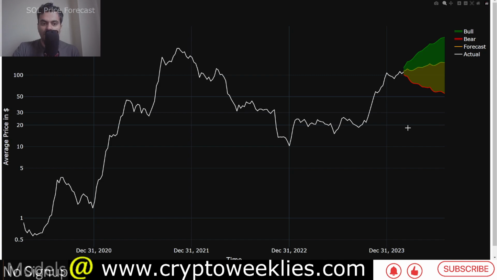But the purpose of these AI based forecasts is, again, not financial advice, but to see what is a theoretical ceiling and what is a theoretical floor if the market were to move in either direction. And again, the confidence level is 70% because we only consider one standard deviation move to the upside and one standard deviation move to the downside, just like how Bollinger Bands consider one standard deviation level or two standard deviation level.